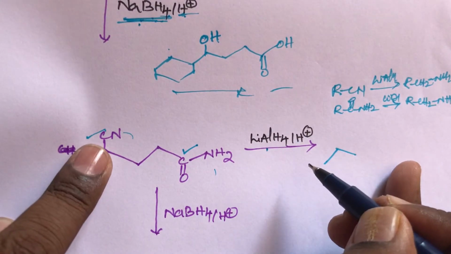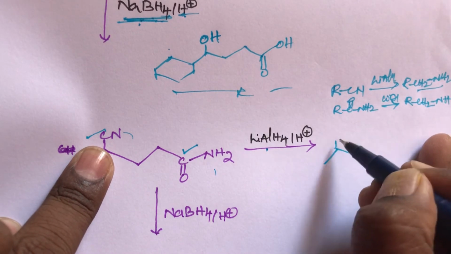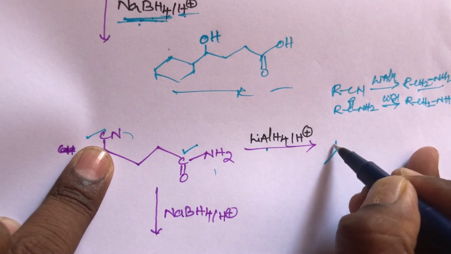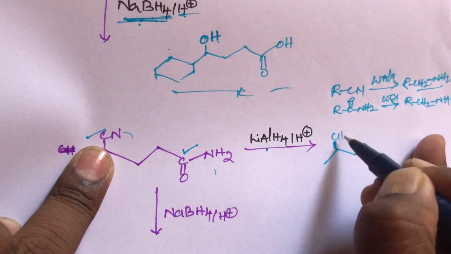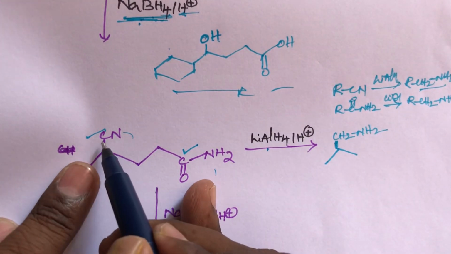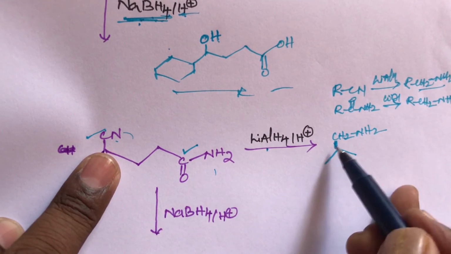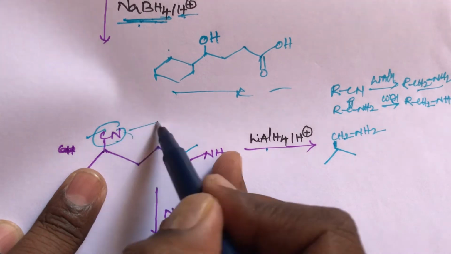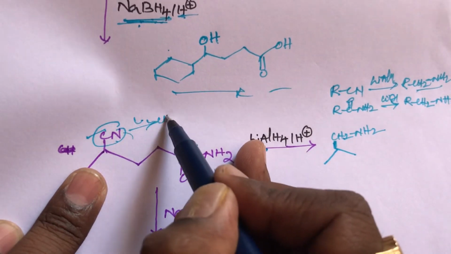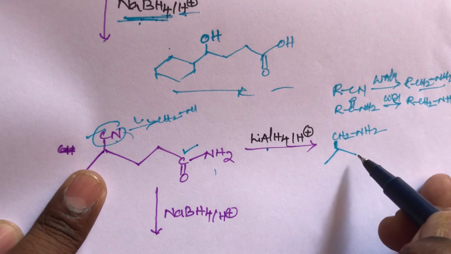This cyanide is converted into CH2NH2. On reduction of the cyanide with lithium aluminum hydride, this carbon is converted to CH2 and N is converted into NH2. Simple trick, students. This CN, carbon converted into CH2, nitrogen converted into NH2. Cyanide on reduction with lithium aluminum hydride gives CH2NH2, that is, a primary amine. Same thing.